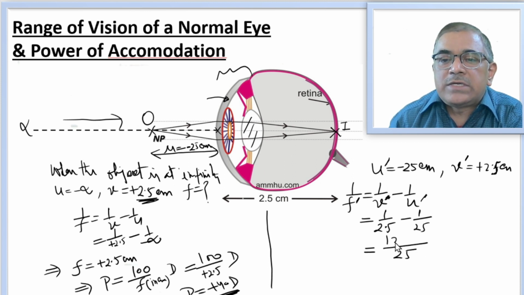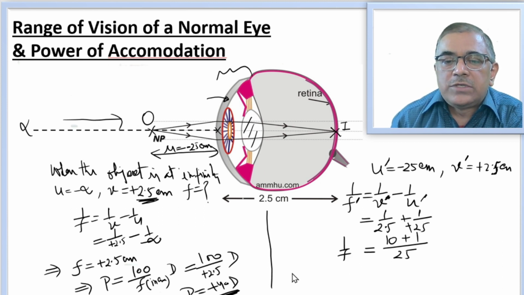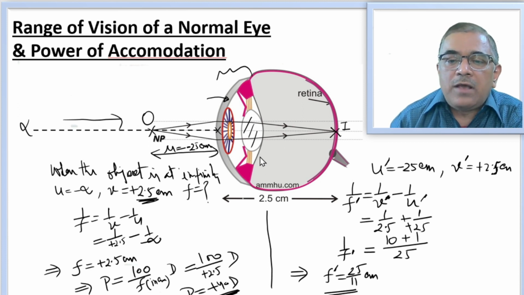The value is 10. This is minus 25, so minus and minus will become plus, and this is plus 11 by 25. So this implies that f dash is equal to 25 by 11 centimeter. So this is the new value of focal length of the eye lens.